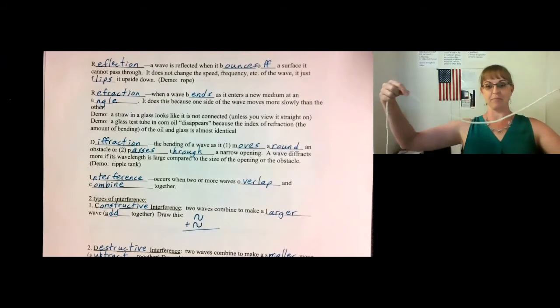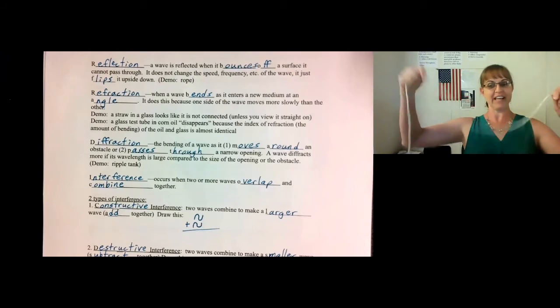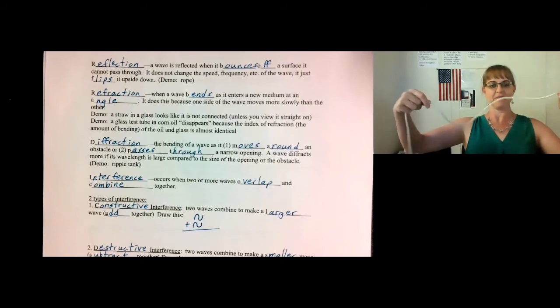As another example, notice how I've sent the wave upwards and it's reflected downwards. Also, if I send the wave to the right, it's reflected to the left.